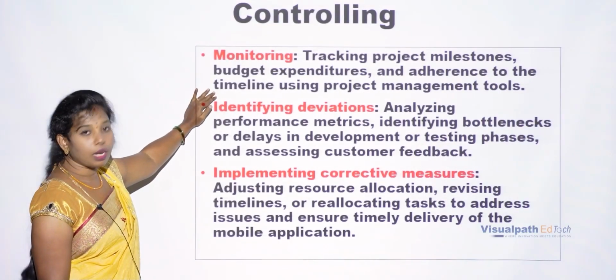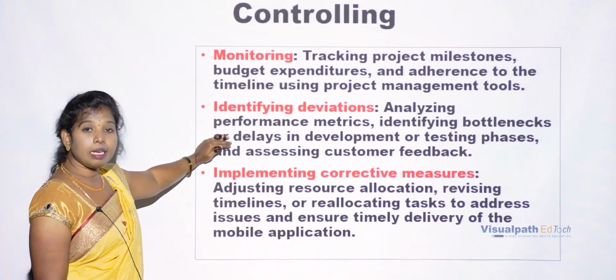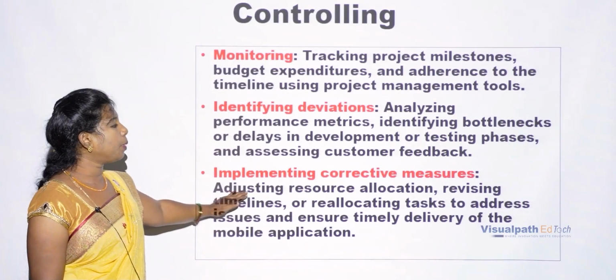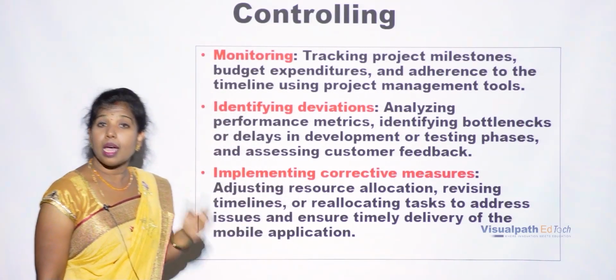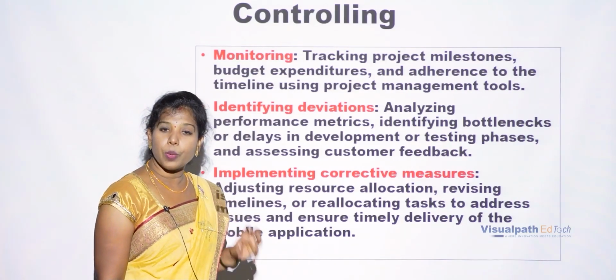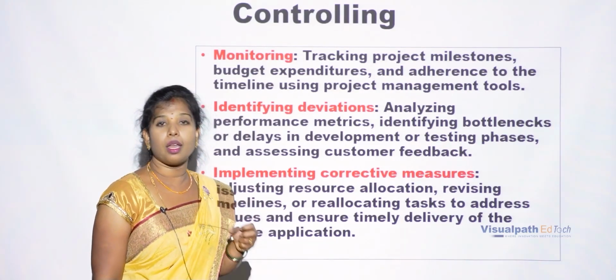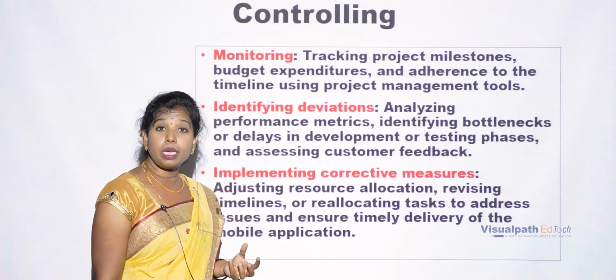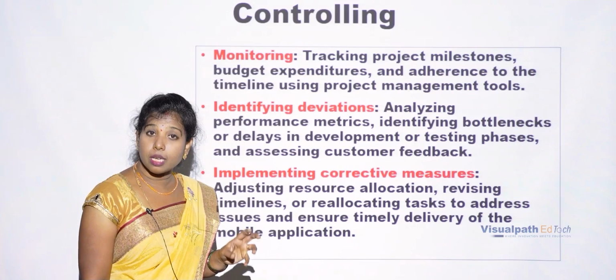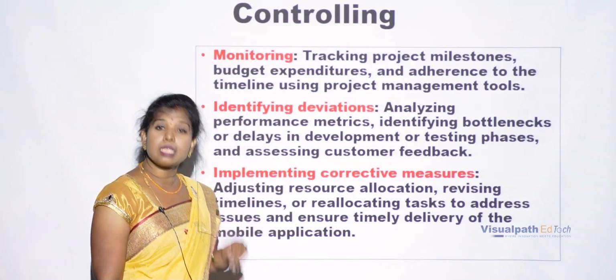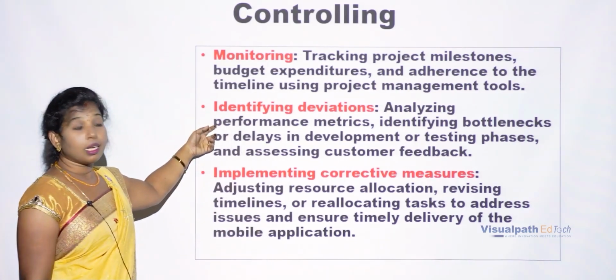So the first one is monitoring. Next is identifying deviations. Last one, implementing corrective measures. So here controlling is nothing but we have to keep an eye on each and every employee, whether the employee is working or not, and whether within the time limit, whatever the project has been allotted. So if this project can be completed within the time limit, this can be only known by monitoring.